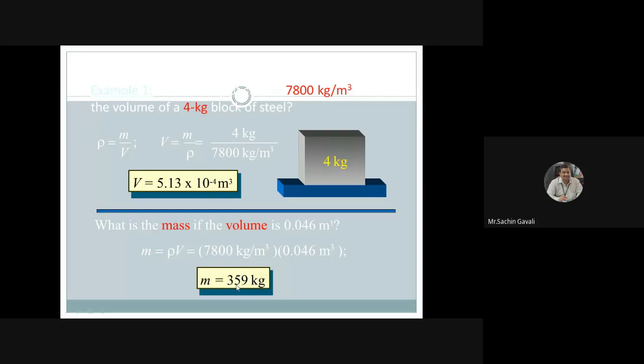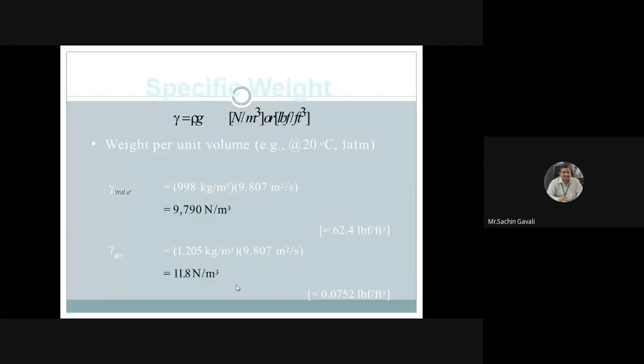Then specific volume and mass density we have completed. Now specific weight. Write down: the next property of the fluid is specific weight, or weight density, of the fluid. It is nothing but weight per unit volume. Specific weight or weight density is weight per unit volume.